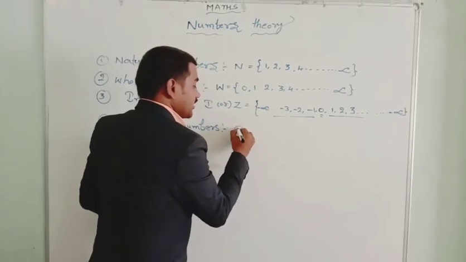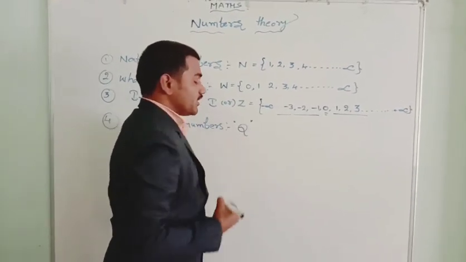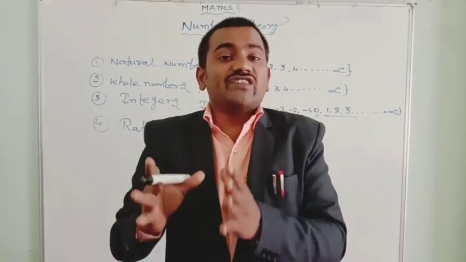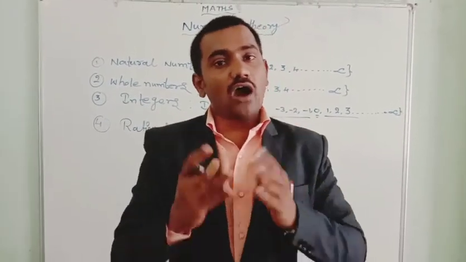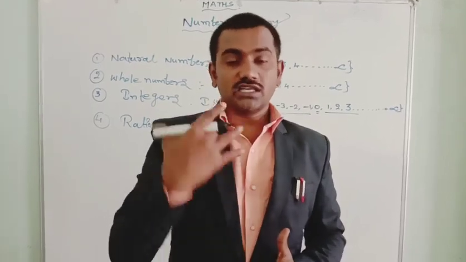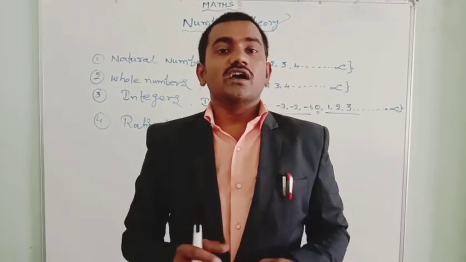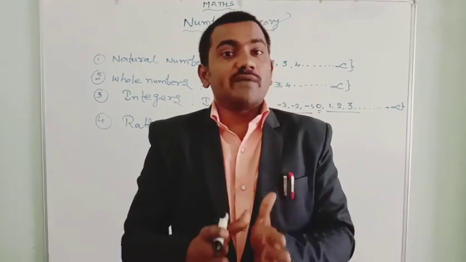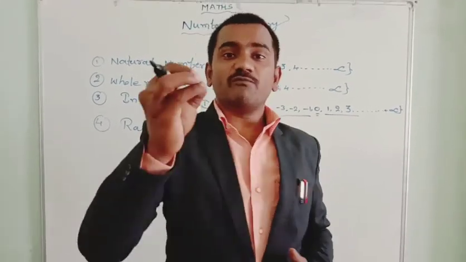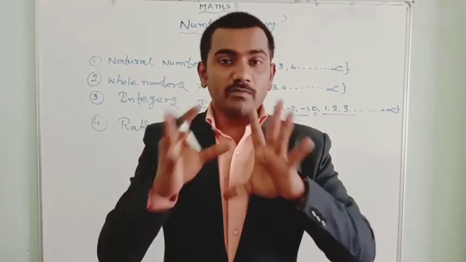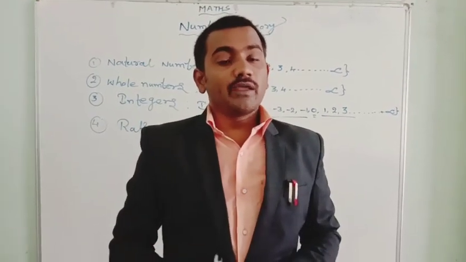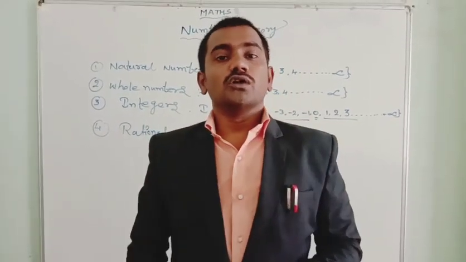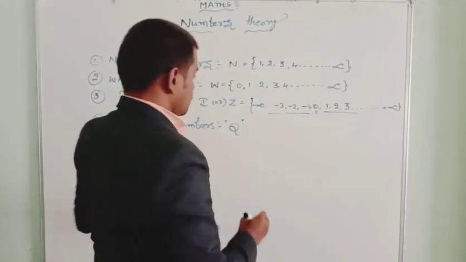Rational numbers are denoted by capital Q. Here is the definition of a rational number; please note it down or else listen carefully. Which numbers are able to be written in the form of p by q, where p, q are integers and q is not equal to 0? Those numbers are known as rational numbers.